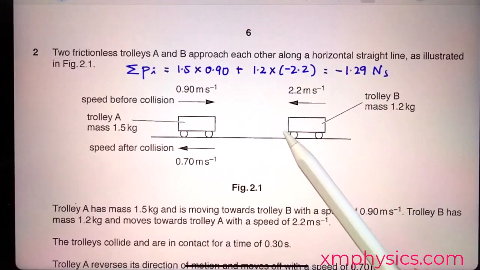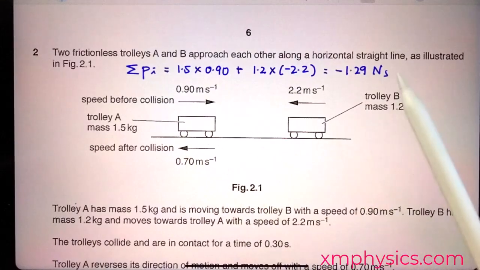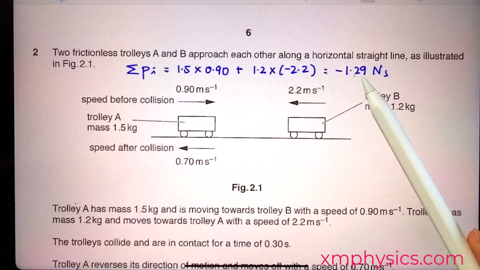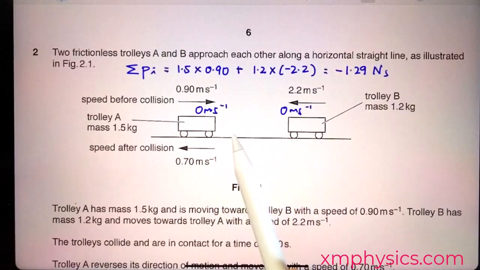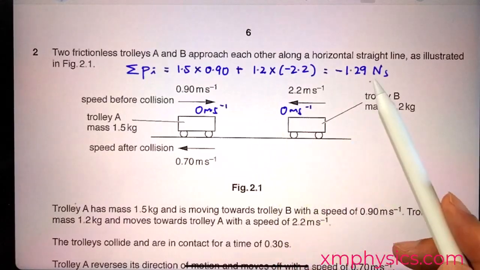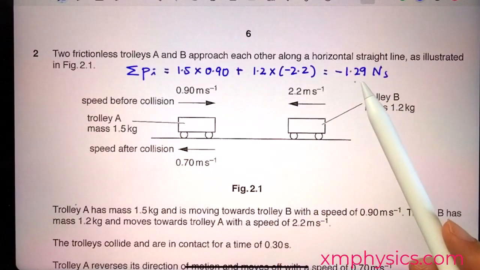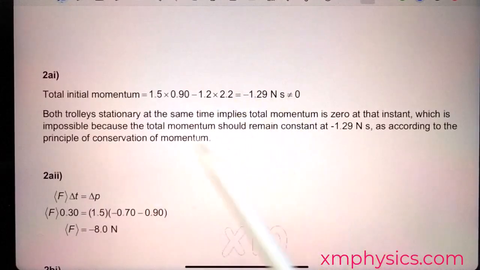By the principle of conservation of momentum, the total momentum before, during, and after the collision must be exactly equal to negative 1.29 Newton per second. If both of them have the velocity of 0 meter per second at the same time, that means at that instant, the total momentum will be 0, which is different from this. That will be a violation of PCOM, so it's not possible for both of them to come to rest at the same time. So how do we verbalize all this?